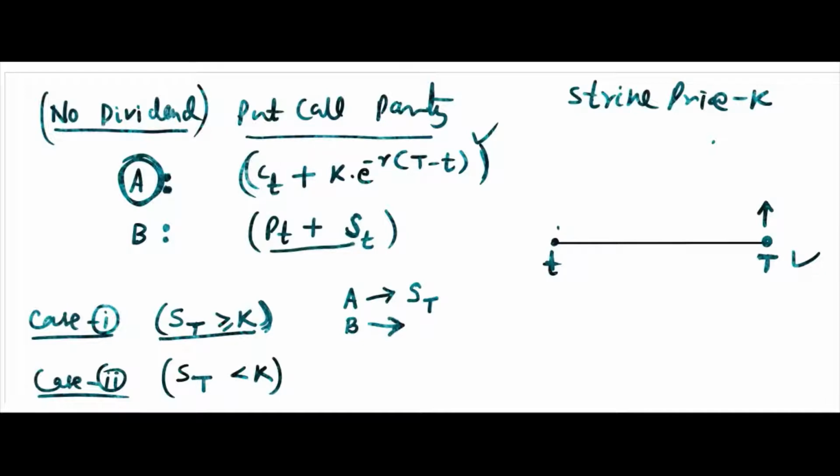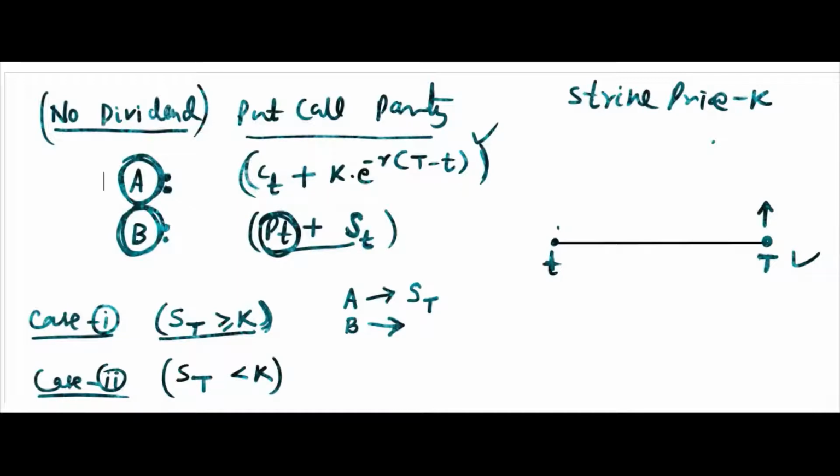At time T, ST is more than K. So you have a put option. Okay, put option means what? It gives B the right to sell it, but B is not obliged to sell it. Now B owns this share already at time T. B will sell it or not? That is the question.